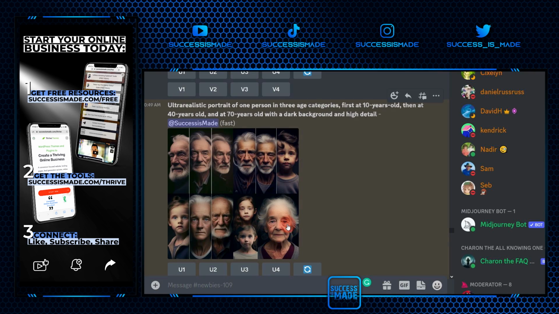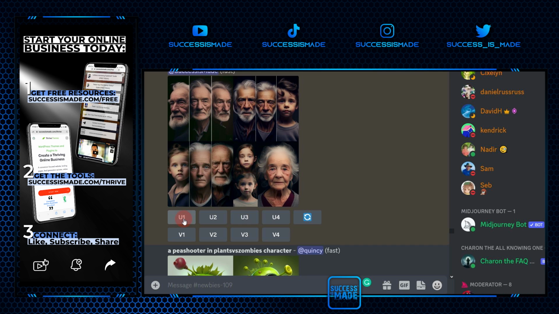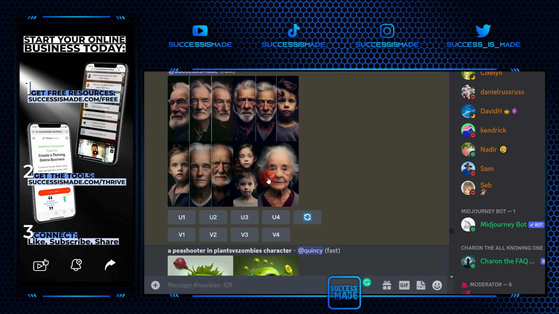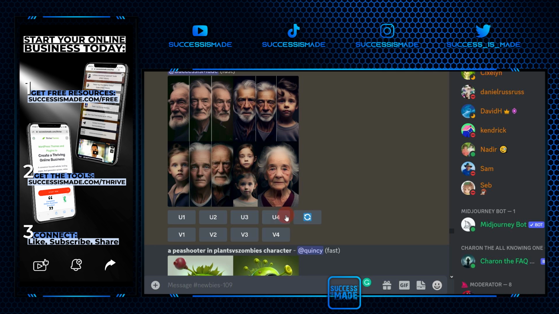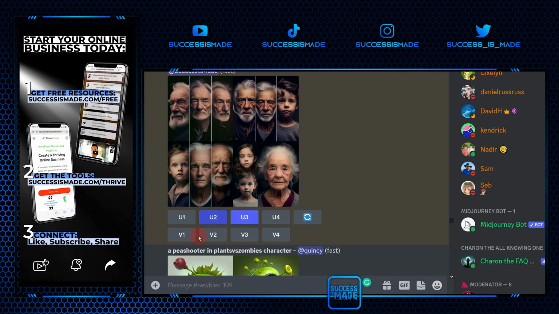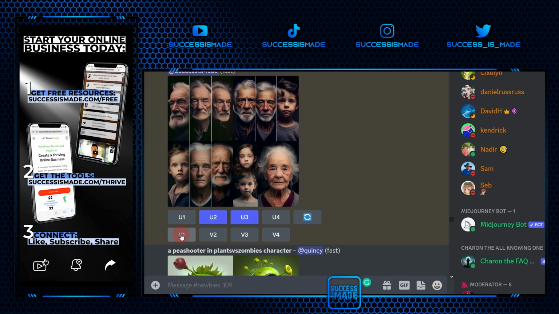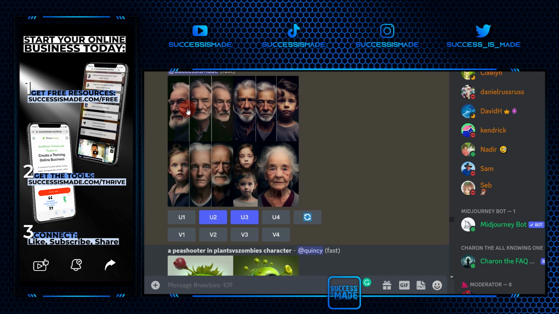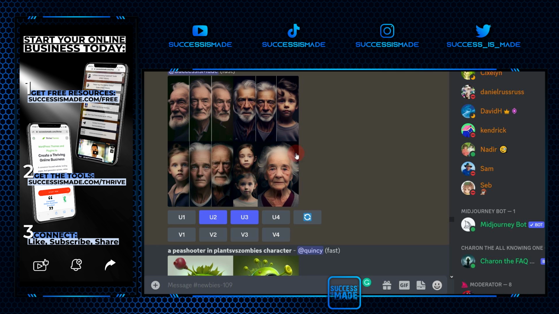So how this works is then you have 8 options. You can upscale one of these 4 images, right? 1, 2, 3, 4. And I want to upscale this one and this one. So I'll upscale number 2 and number 3. And you can also ask for variations of one of these 4. So if you click V1, it makes 4 new variations of this one. If you click variation 4, it creates 4 variations of the 4th one.